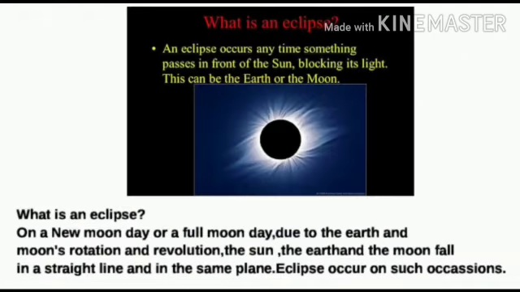Dear students, have you seen an eclipse? If yes, then what is an eclipse? On a new moon day or a full moon day, due to the earth and moon's rotation and revolution, the sun, the earth and the moon fall in a straight line and in the same plane. Eclipses occur on such occasions. There are two types of eclipse: solar eclipse and lunar eclipse.